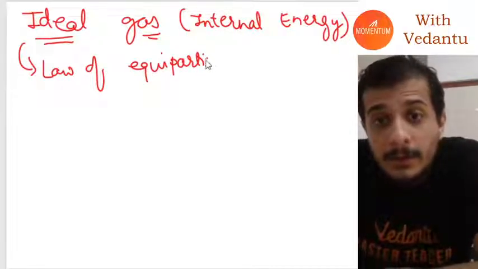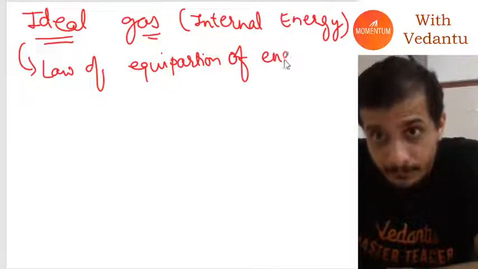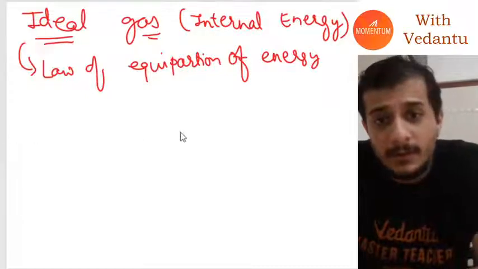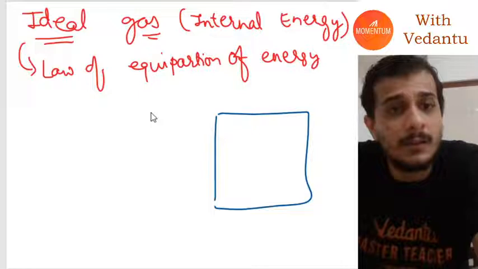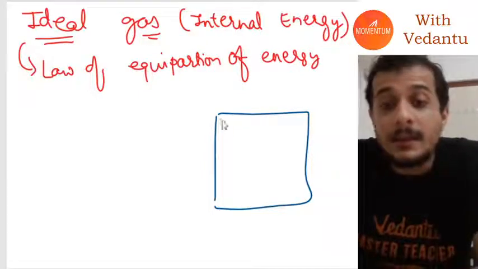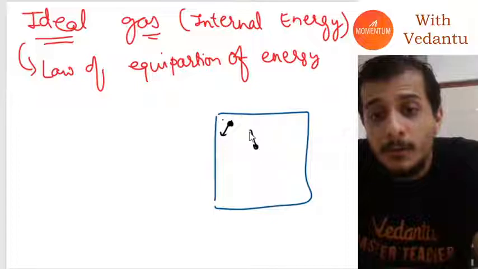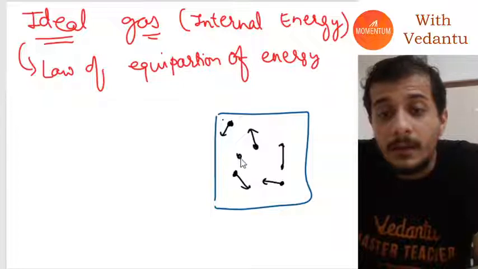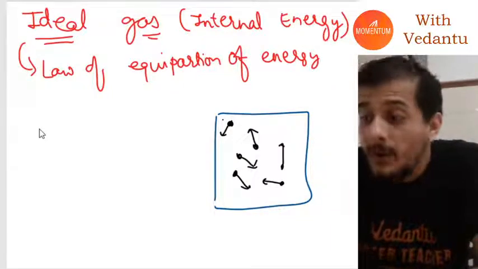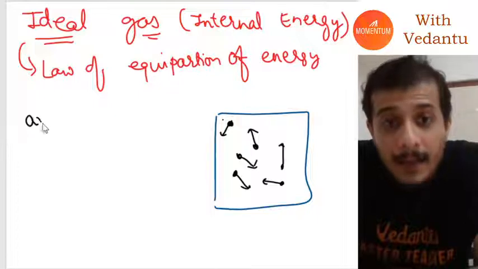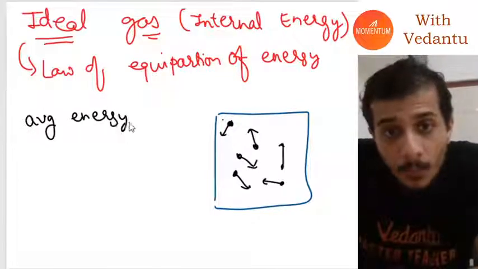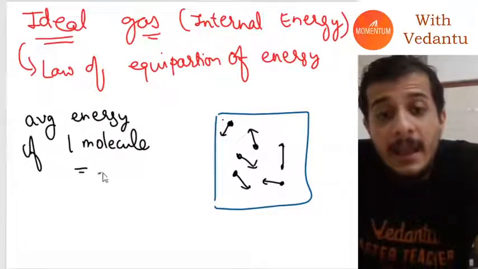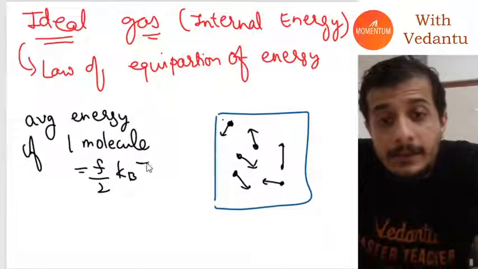What does the law of equipartition of energy say? It says that if I have a container with a lot of gas molecules, then each molecule will have a certain energy, and the average energy of one molecule is F by 2 into kB into T.